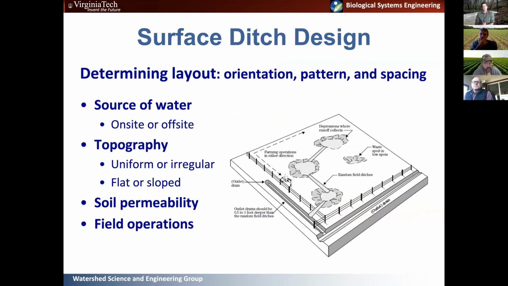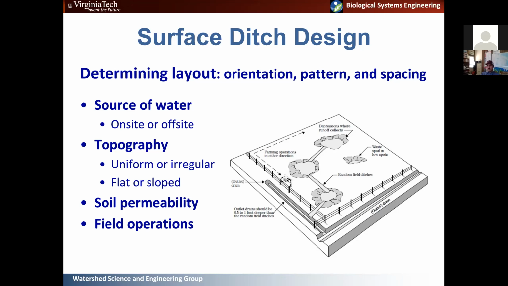Okay, so what about surface ditches? Surface ditches, like I said, are another option if you have drainage problems associated with low infiltration rate soils, which you'd couple with smoothing, or with high water tables. A ditch installed properly is going to dewater that soil profile. It'll remove the water and reduce the water table in that soil profile, depending on the depth of the ditch. So again, you want to consider the source of the water if you're looking at a ditch system. Ditches are applicable to both on-site and off-site water.